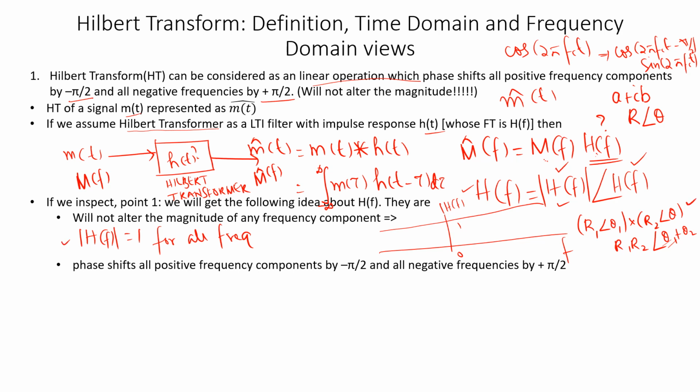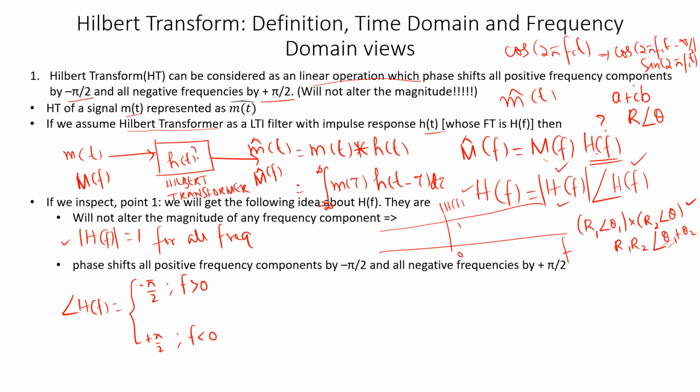Another point is that it phase shifts all positive frequencies by minus pi by 2. So I can write the angle of H(f) in a piecewise manner. It is equal to minus pi by 2 for f greater than 0, and plus pi by 2 for f less than 0.